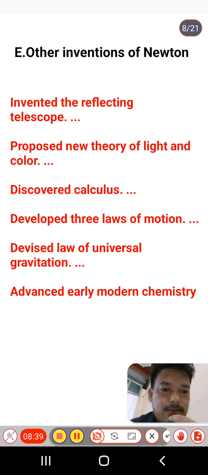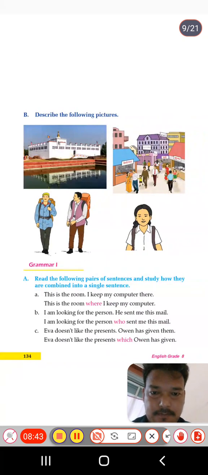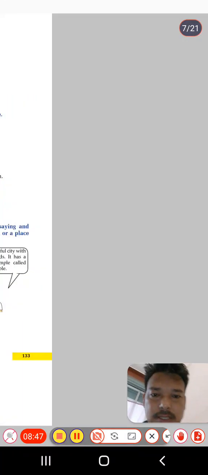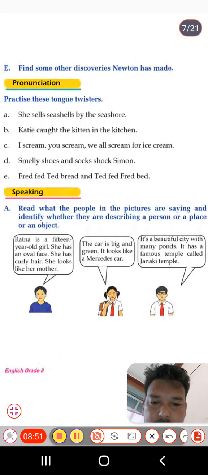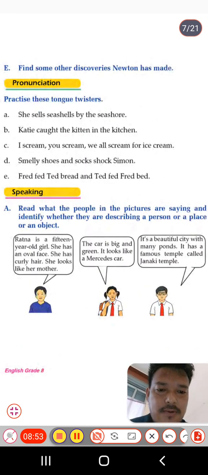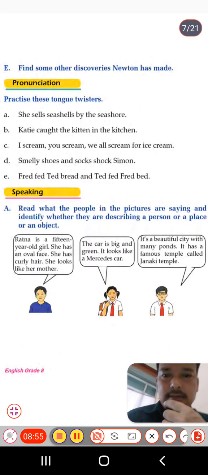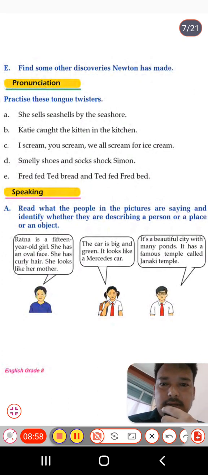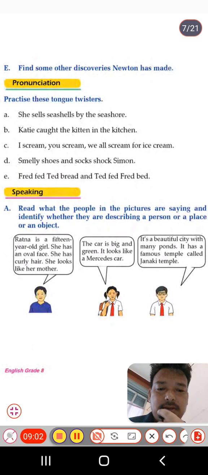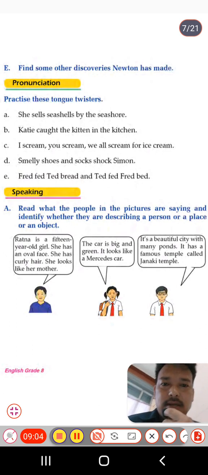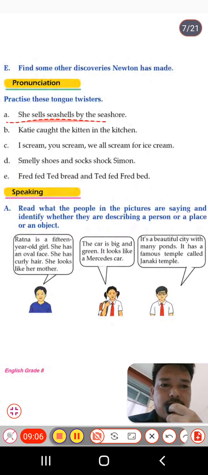And now move to the next, that is the speaking part, students. Before speaking, we have another exercise, that is pronunciation, and practice these tongue twisters. Here are some tongue twisters that we have to practice by reading.